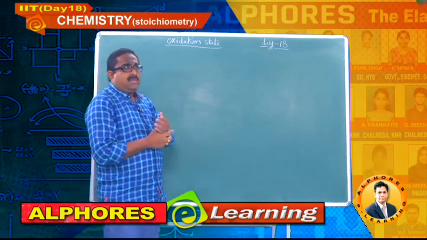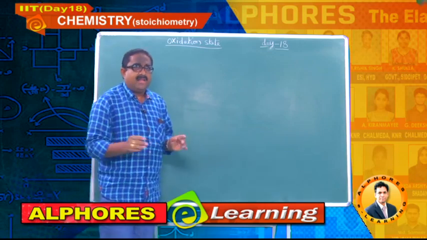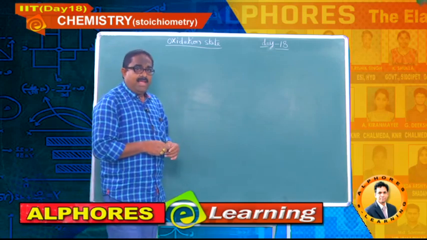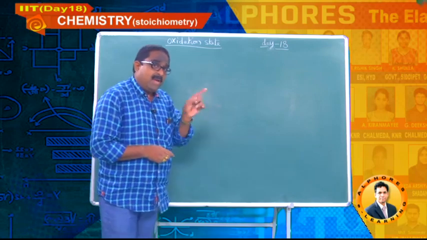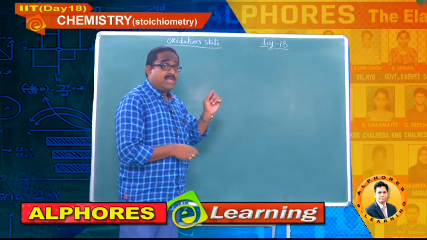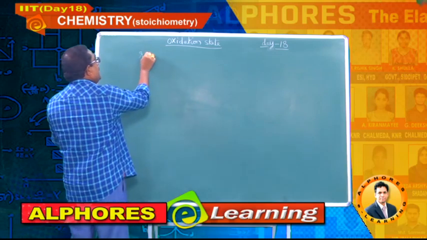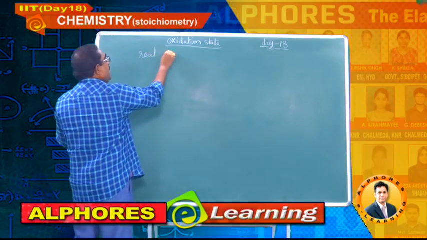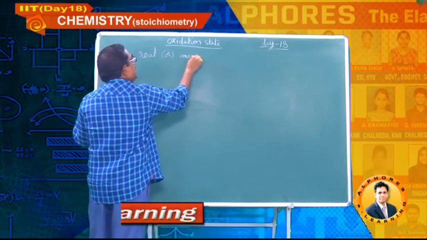It is nothing but the real or imaginary charge that an atom gets during the formation of a compound. I am repeating, it is real or imaginary charge.